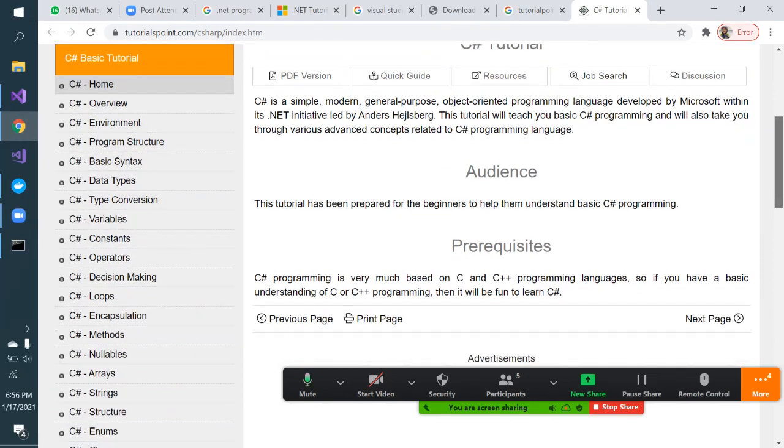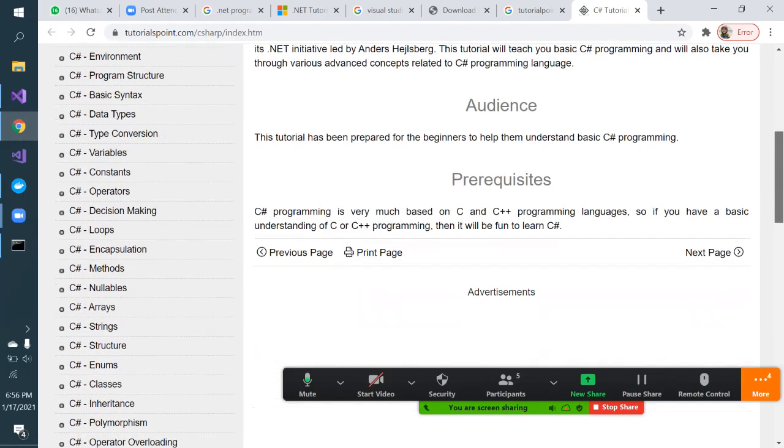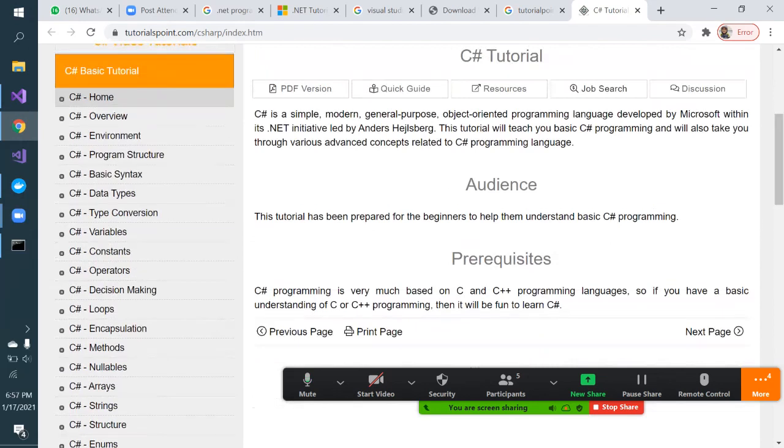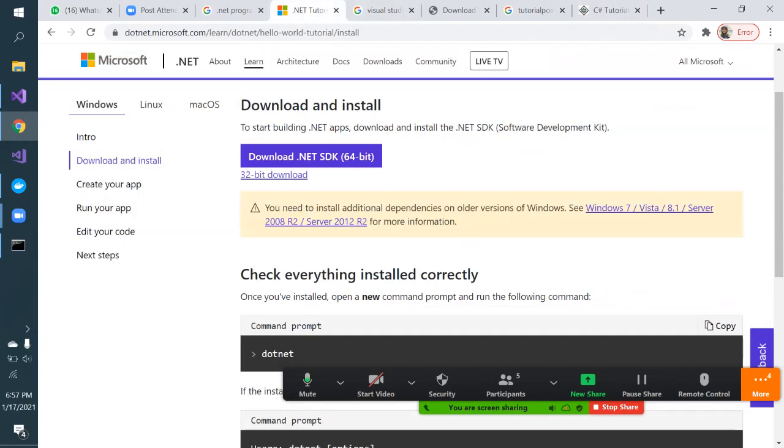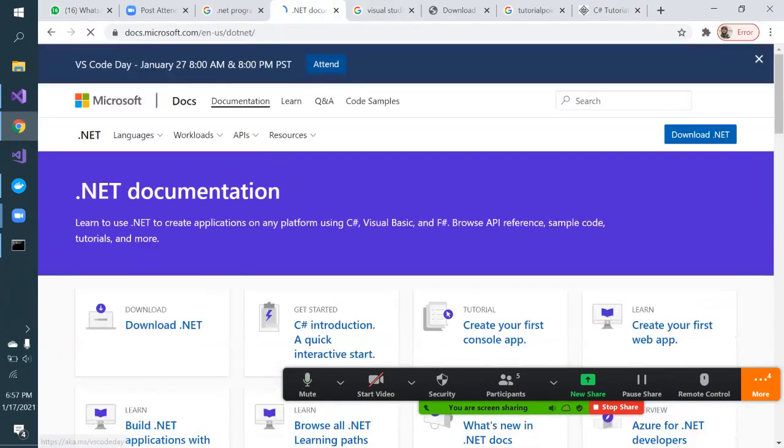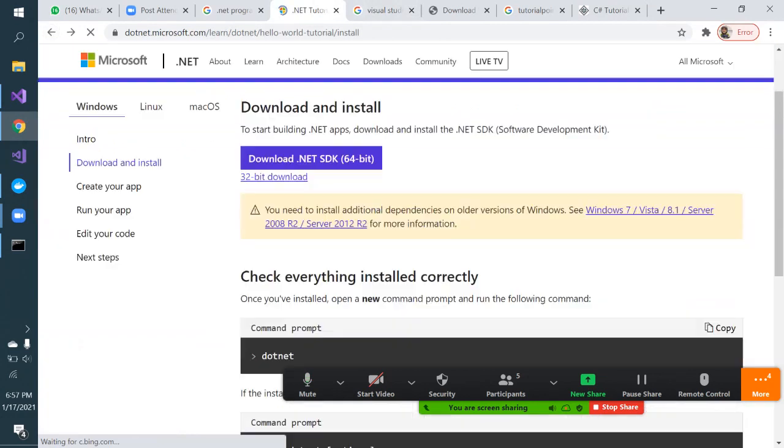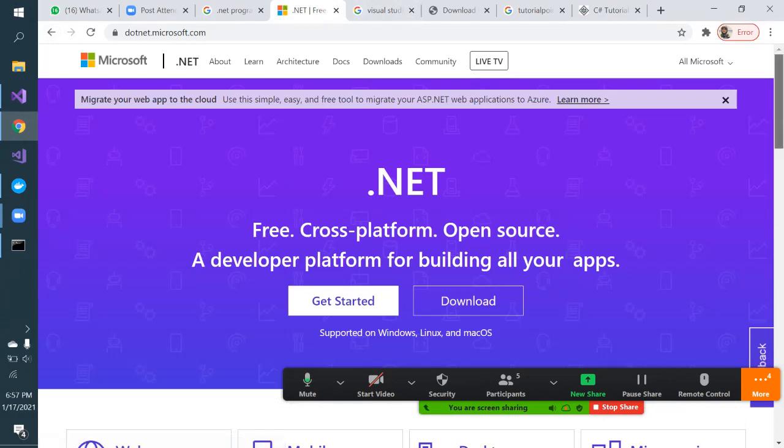Here there is a simple description of what C# programming is. First, you should come to the Microsoft website and explore each and everything. Get an idea of what .NET is, what you should be installing, what the program is, and go to the learning link, architecture, docs. In the docs, you will find all the documentation. And in fact, when we were downloading and going through that, you also found that there are some video links there.